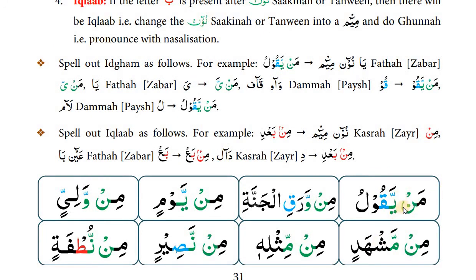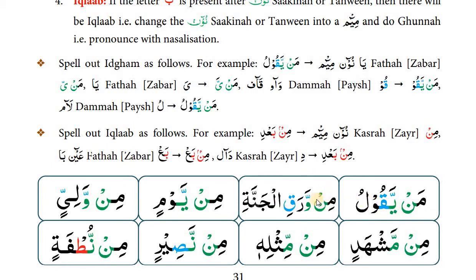Firstly, this is idgham after noon sakin. One of the letters from yarmaloon came, so idgham will be done. Mim, noon, ya, zabar, may, ya, zabar, ya, may, ya, qaf, waw, pesh, qu, may, yaqu, lam, pesh, lu, may, yaqulu. We will do idgham with gunna.